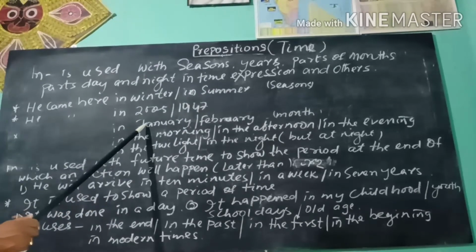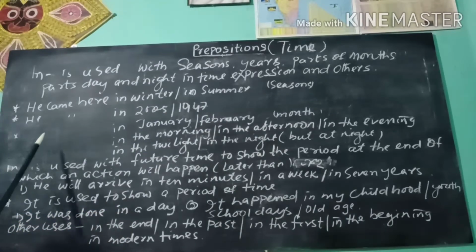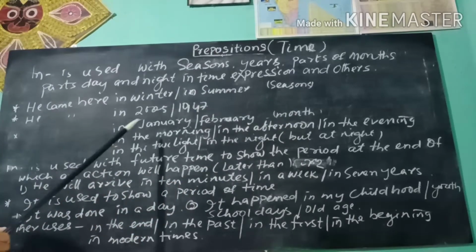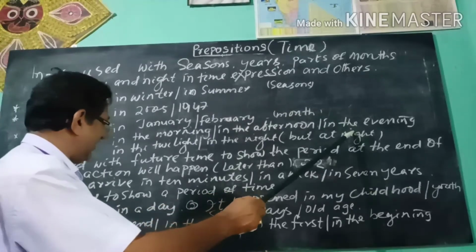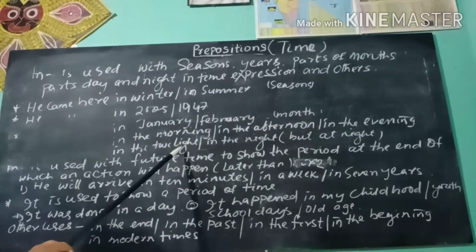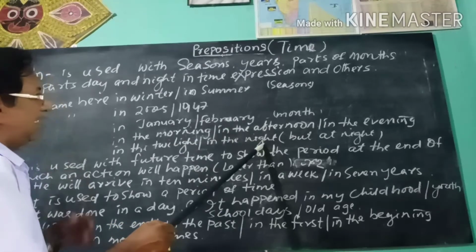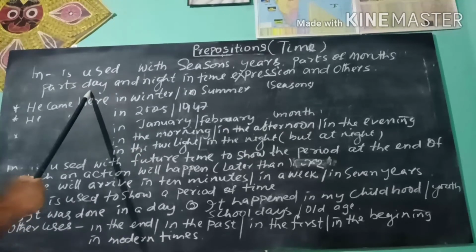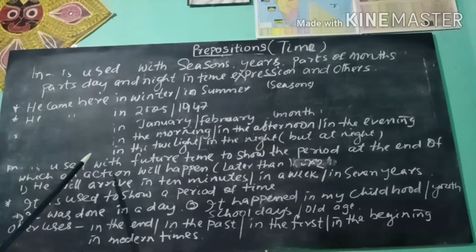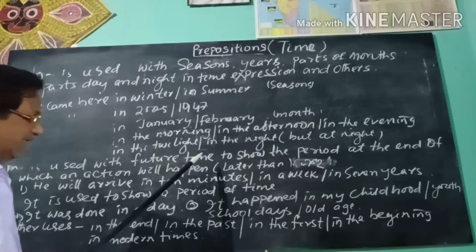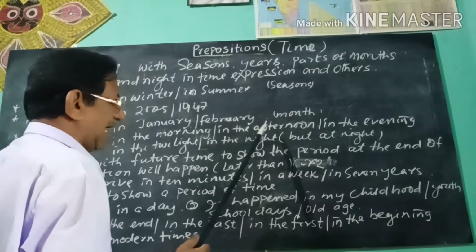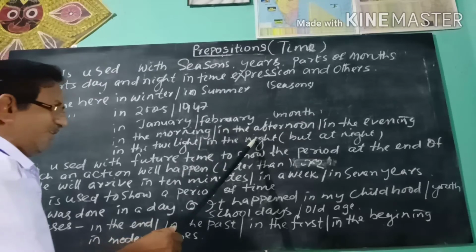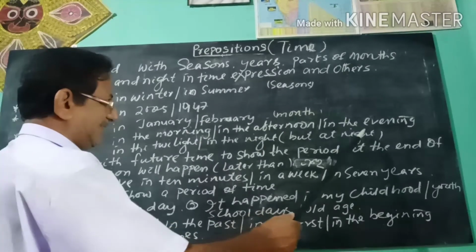Next, in January, in February. Here in is used before months. In the morning, in the afternoon, in the evening, in the twilight, in the night. Here in is used before the parts of day and night. So to say, in the night, but at night. See the difference? In the night is possible, but at night is also possible.